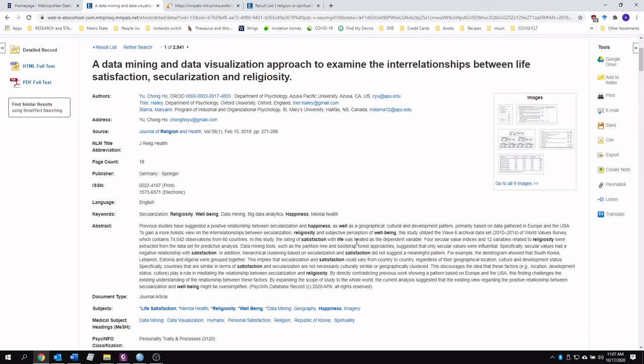And if it's looking at one of those, let's say it's looking at religiosity and well-being, well, it can still work because well-being is related to life satisfaction, and religiosity is obviously related to religiosity. And we might find a study that says, well, well-being is highly correlated with religiosity.